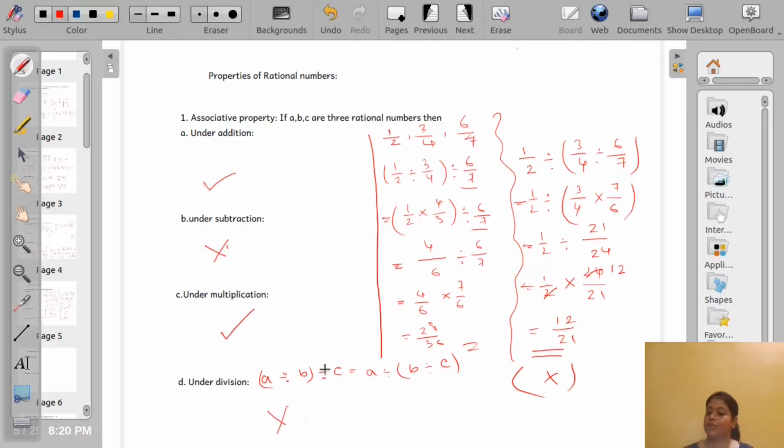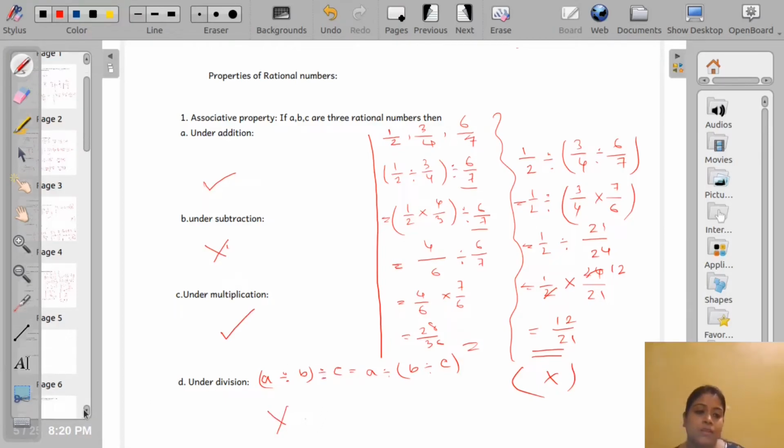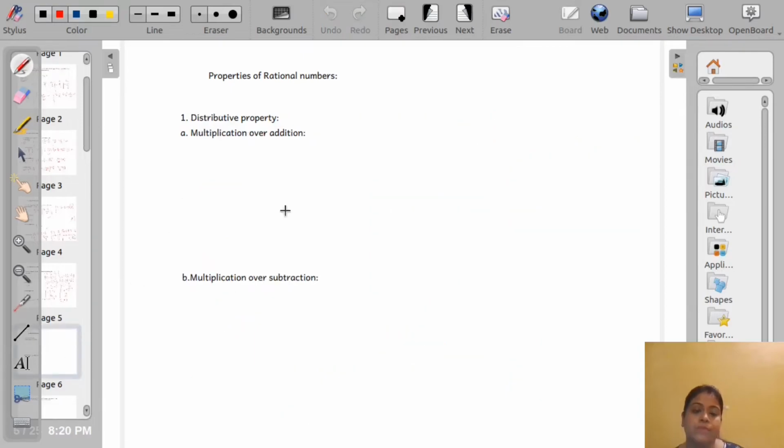Okay. So next is our distributive property. Distributive property says if A, B, C are three rational numbers, then A multiplied by (B plus C) is equal to A multiplied by B plus A multiplied by C. Okay. This is very important. Now let us take three rational numbers.